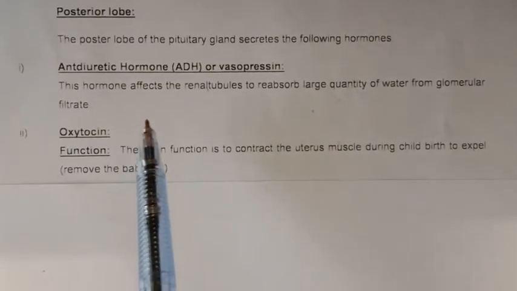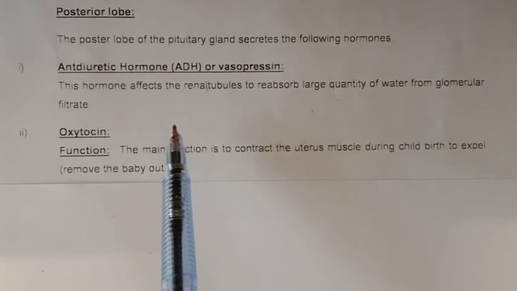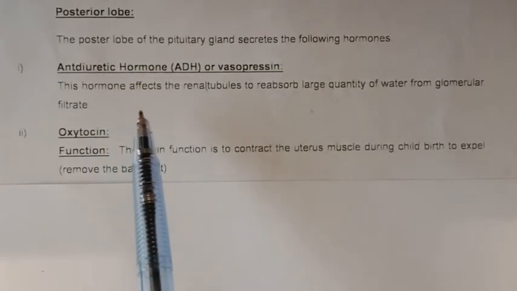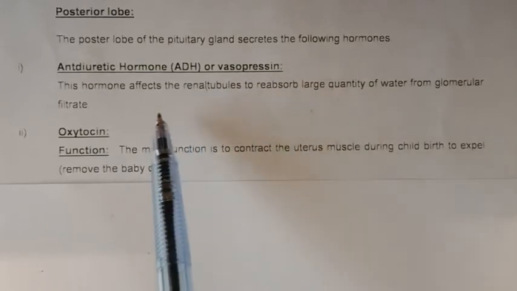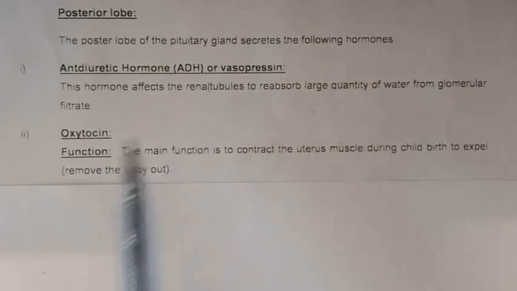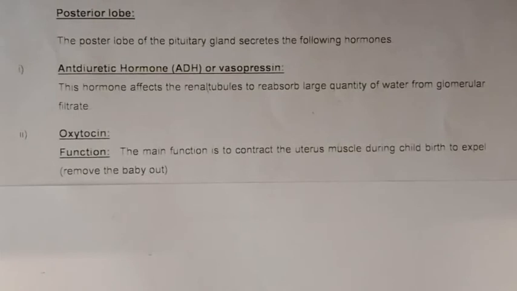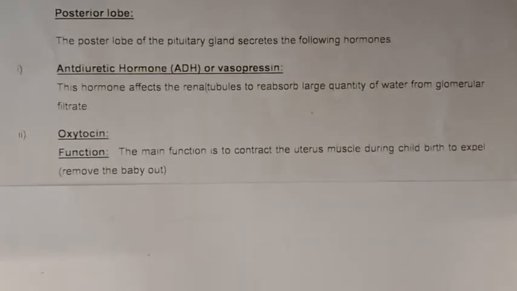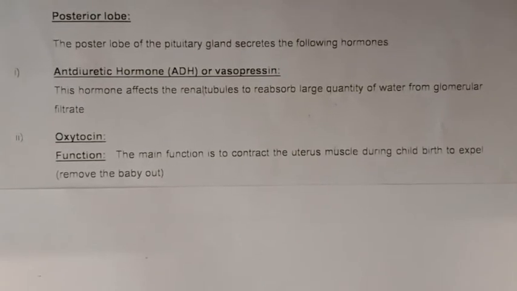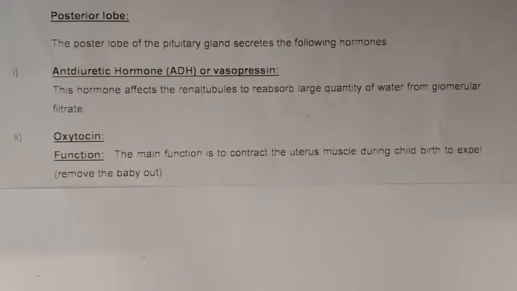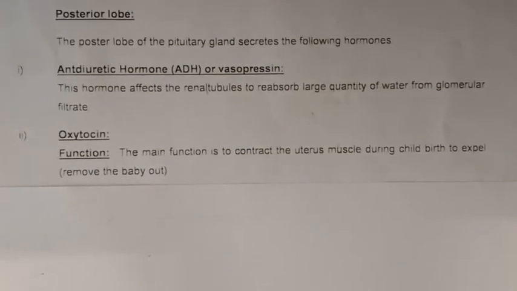Posterior lobe. The posterior lobe secretes two types of hormones. The first is antidiuretic hormone, ADH. This hormone affects the renal tubules to absorb a large quantity of water from the glomerular filtrate. So if the water quantity in the blood is low, this hormone regulates the absorption of water from the renal nephron to regulate the water quantity in the blood.